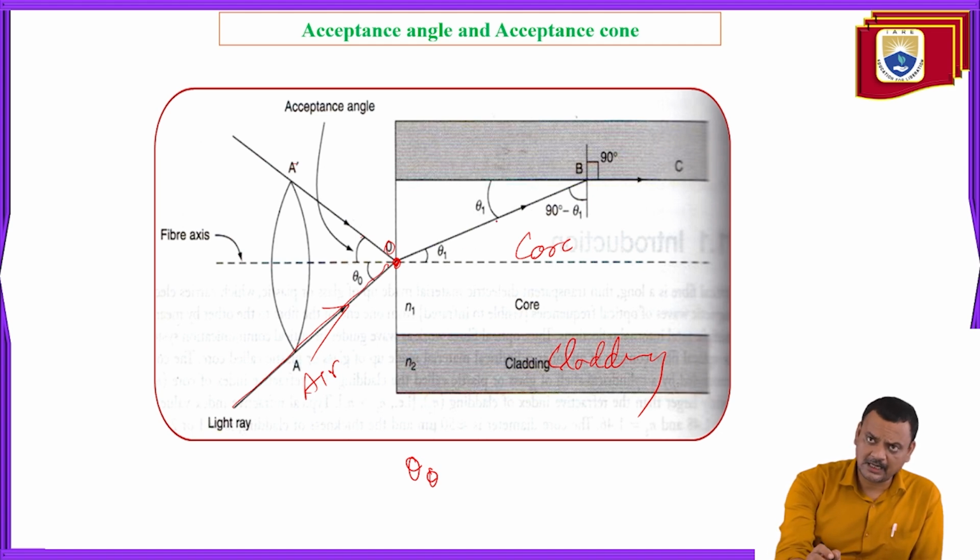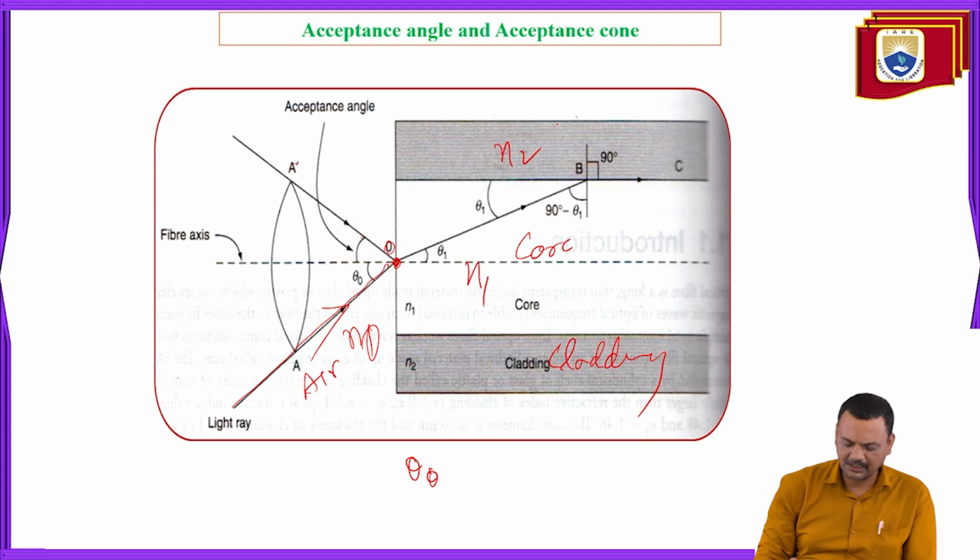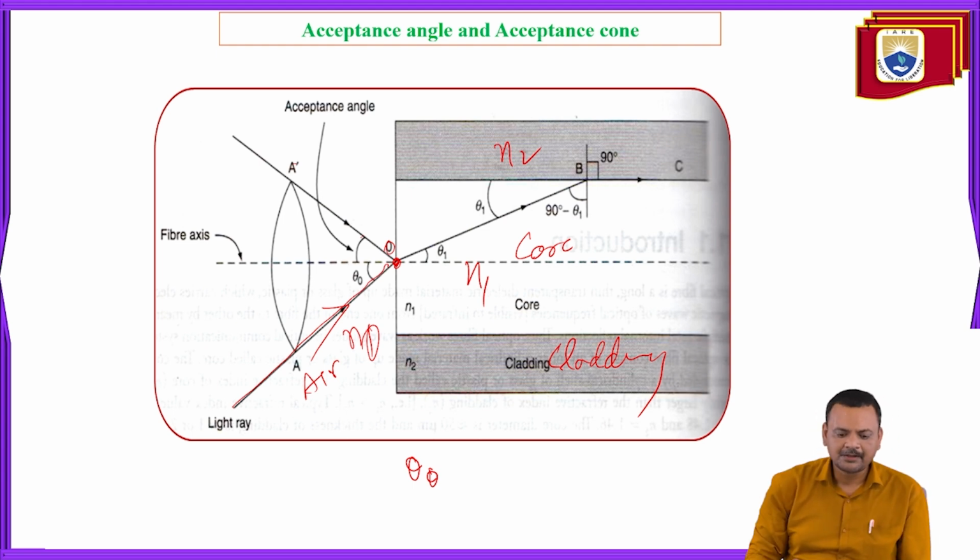These dielectric materials obviously have a higher refractive index than air. Let's suppose this outer refractive index is n0. The core has refractive index n1 and the cladding has refractive index n2.